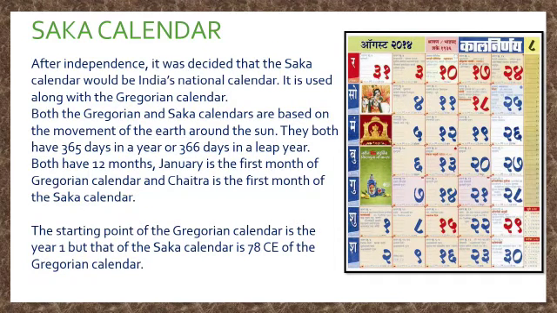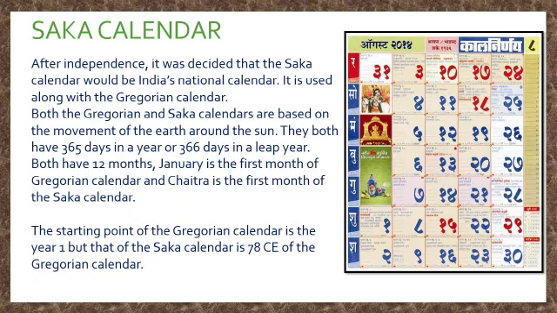Now, this is the last point of our lesson, the Saka calendar. After independence, it was decided that the Saka calendar would be India's national calendar. It is used along with the Gregorian calendar.